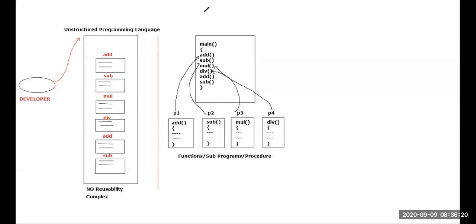I'll write this in a different color so that you get the clarity. Again, this P1 will be taken, and they'll make use of it here. If they want to perform subtraction, they will use it like this. That means they'll just call this function.